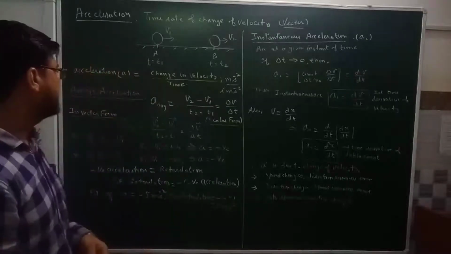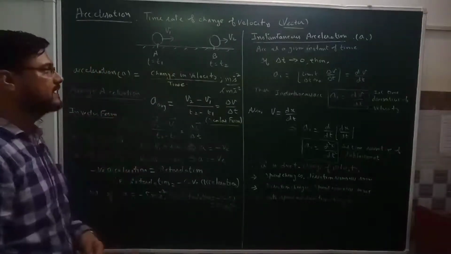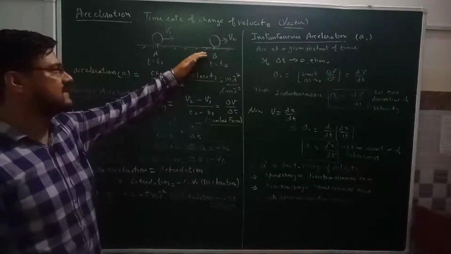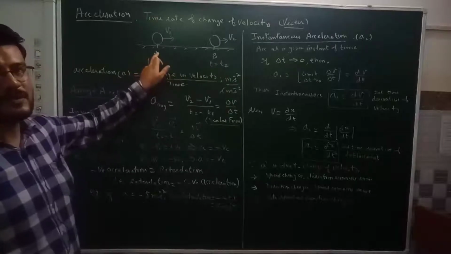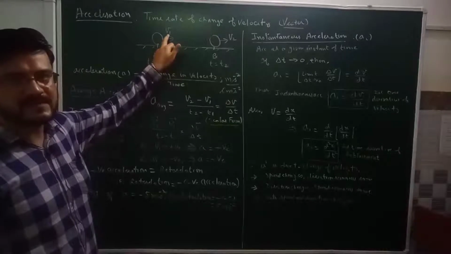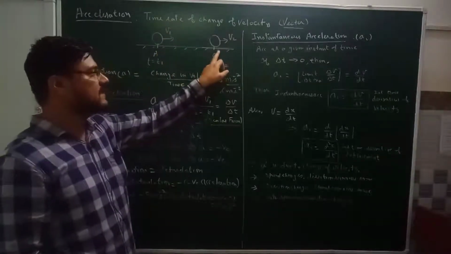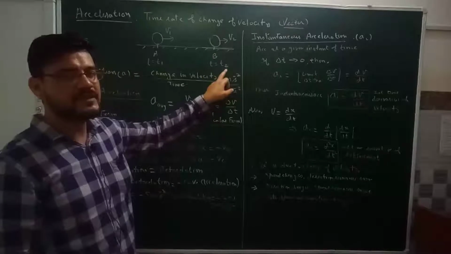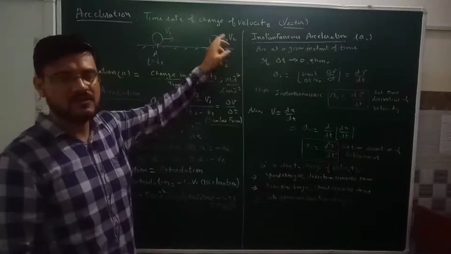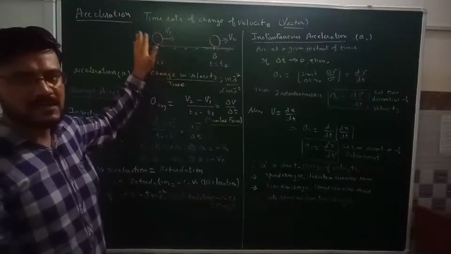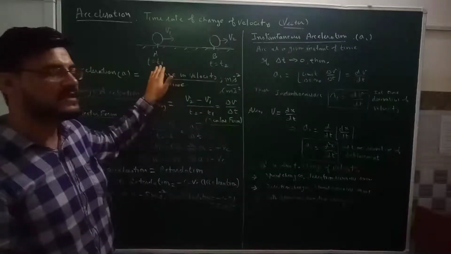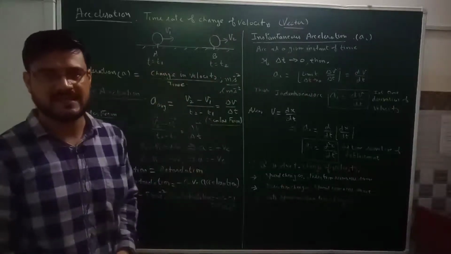Now we define an average acceleration. Here we have a body moving along the positive x-axis such that when it is passing from the point A at time t equal to t1, the velocity of the body is v1 meter per second. When the body reaches the point B at time t equal to t2 second, the velocity of the body becomes v2 meter per second. So there is a change in the velocity of the body while moving from point A to the point B in a time interval t2 minus t1. So the body is said to possess acceleration.